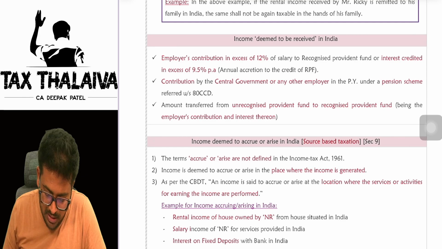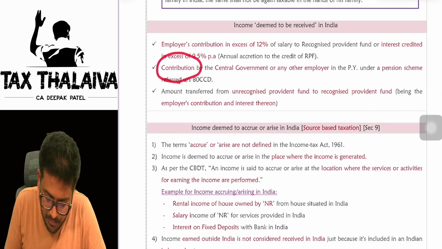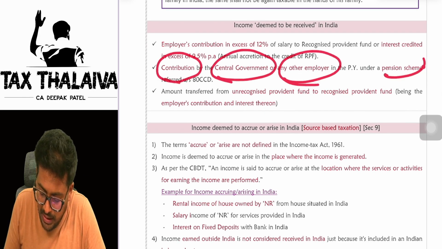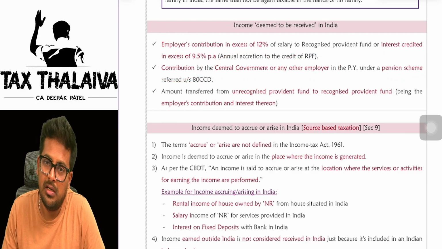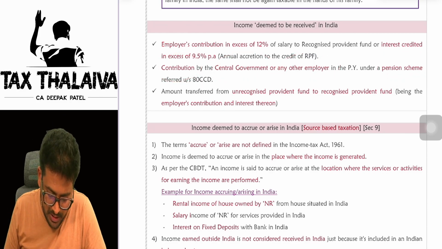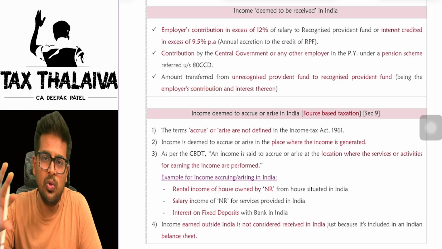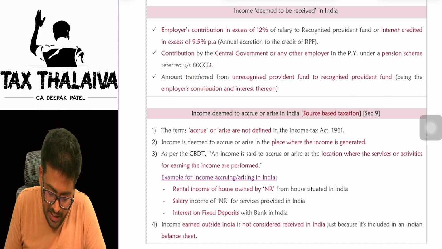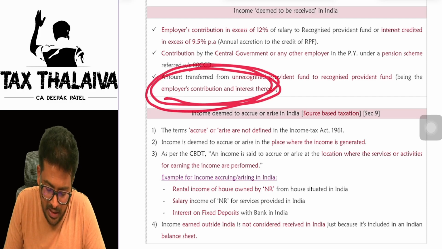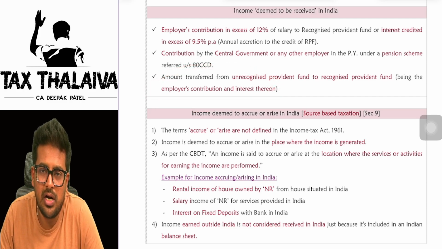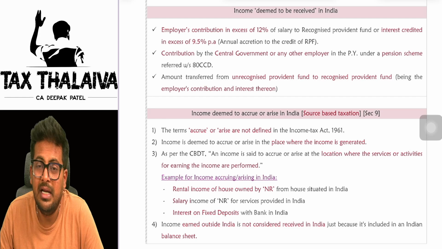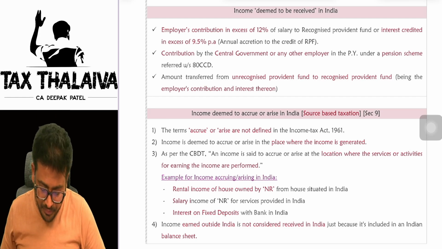Both will be deemed as received in India. Contribution by the central government or any other employer in the National Pension Scheme will also be considered as deemed to be received in India. Amount transferred from an unrecognized provident fund to a recognized provident fund, to the extent it represents the employer's contribution and interest thereon, will be treated as income deemed to be received in India.